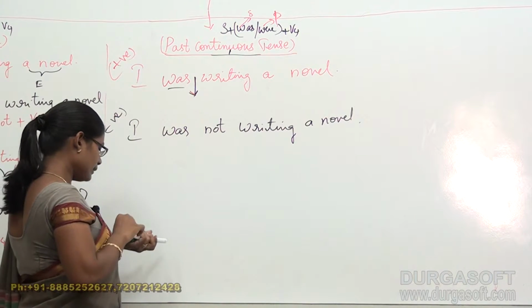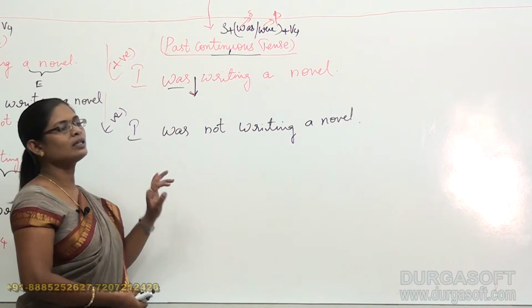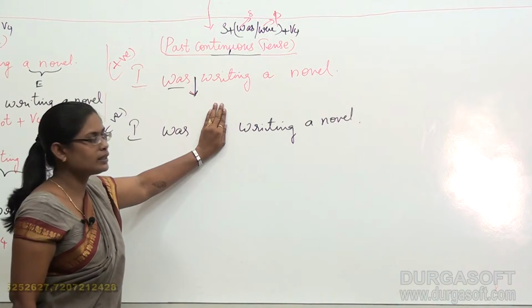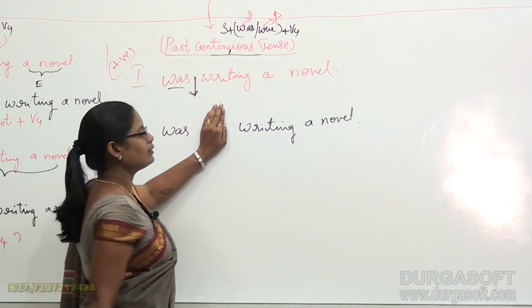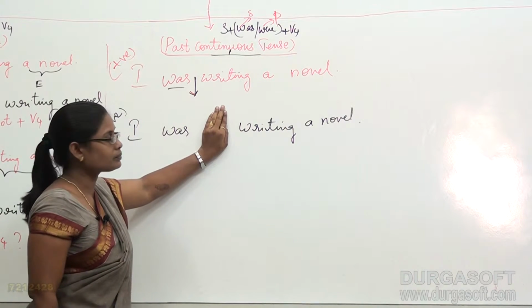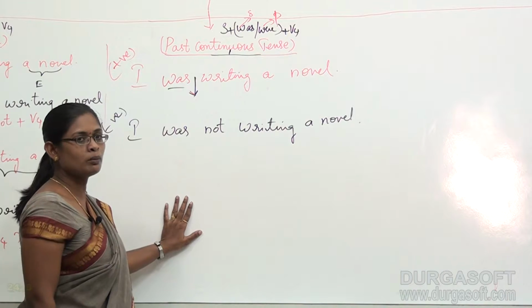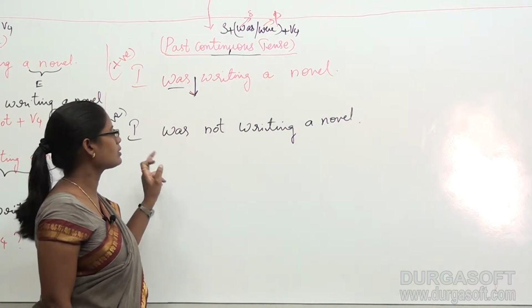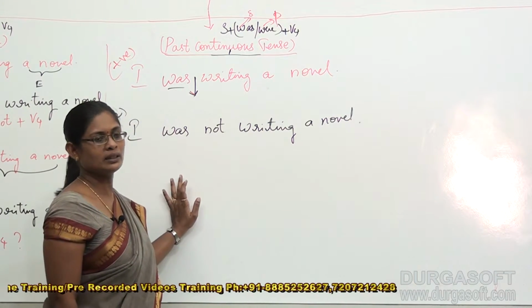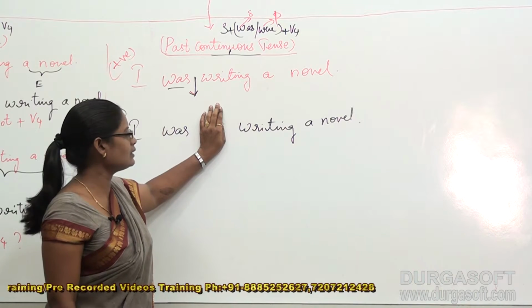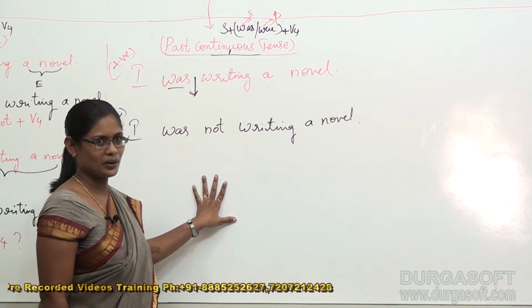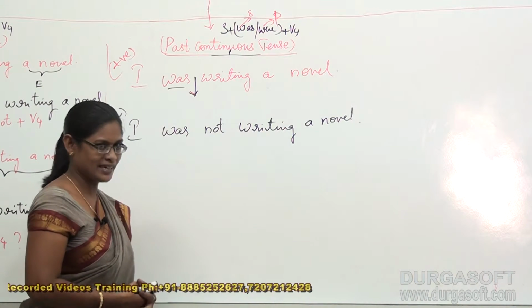Now I say this is my negative. Why does it become a negative sentence? Because there is not in my sentence, so it becomes a negative sentence. Now I would like to close not here. Now read the sentence. I was writing a novel. In this aspect, this sentence has become a positive sentence. If I remove my hands, then it became like this. I was not writing a novel. So in this aspect, it has become a negative sentence. Very simple. Positive sentence, negative sentence. Positive, negative. Okay, it's quite simple for you to identify.